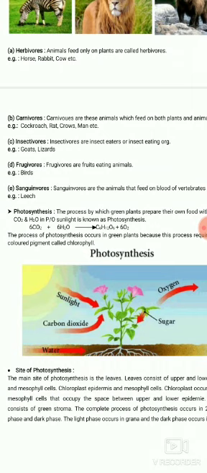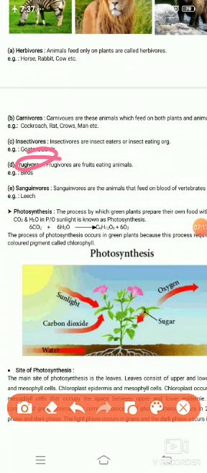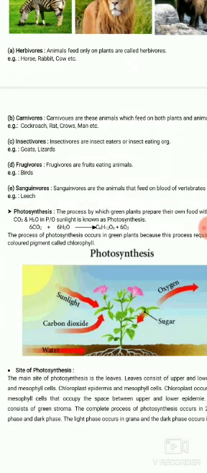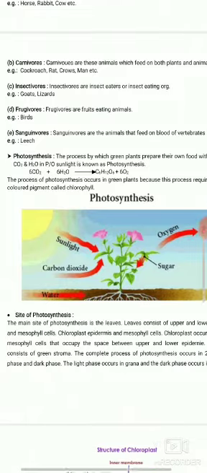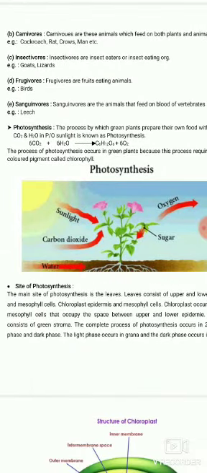Frugivorous are fruit-eating animals, for example birds. Sanguivorous are animals that feed on the blood of vertebrates, for example leech.